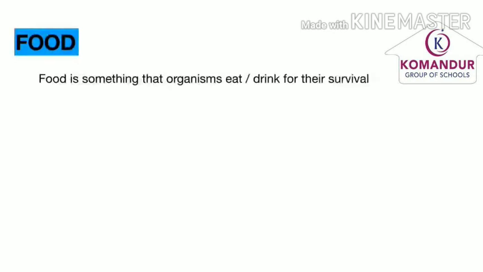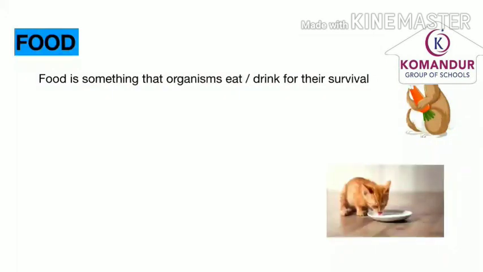Food is something that organisms eat or drink for their survival. Let us think of a rabbit. A rabbit is fond of carrot. When you see a rabbit, it eats carrot. If you think of a cat, it prefers drinking milk. So the food which the cat prefers is milk.